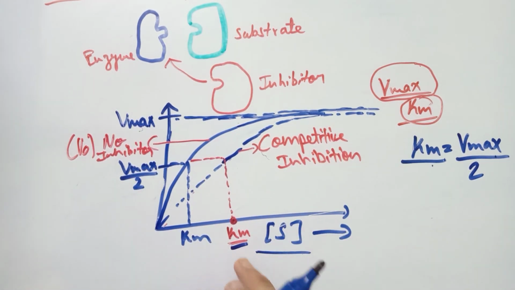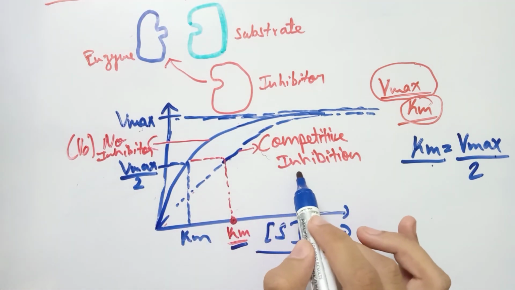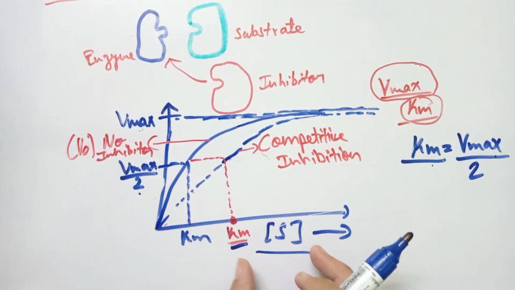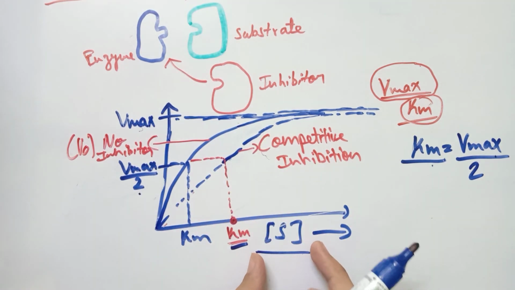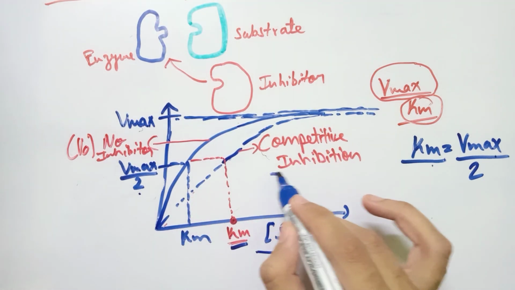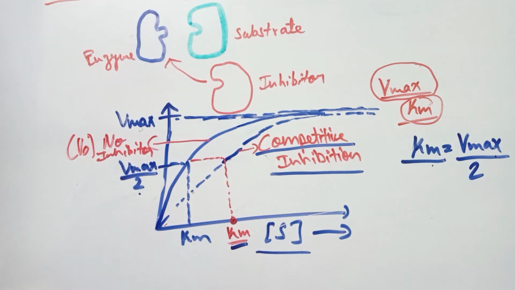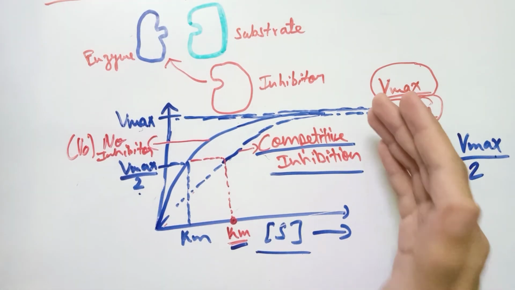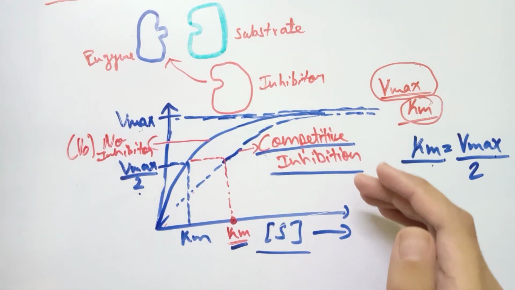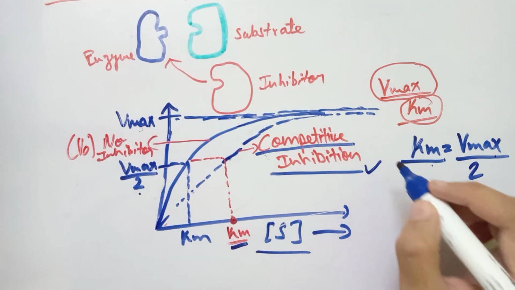So when the competitive inhibitor is present, the Vmax by 2 value is achieved at a higher concentration of substrate, meaning more substrate is required during competitive inhibition. In this way, the competitive inhibitor inhibits the enzymatic activity, and a higher substrate concentration is required. I hope you have understood competitive inhibition properly.